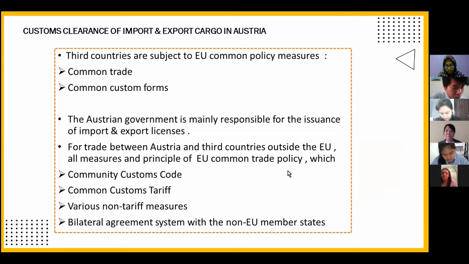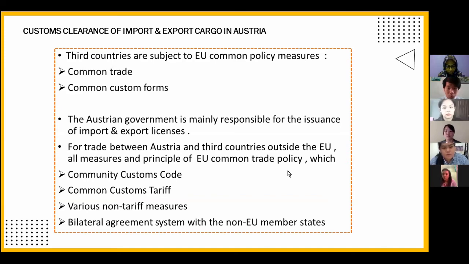Which can also be explained as, for trade between Austria and third countries outside of the EU, all measures apply, and this includes subsidies, anti-dumping, safeguards, quantity restrictions, and also import and export bans. EU law also allows member states to use bans, restrictions, and regulatory measures in import and export to transit and to protect their social, ethics, and safety, human health, and life accordingly.